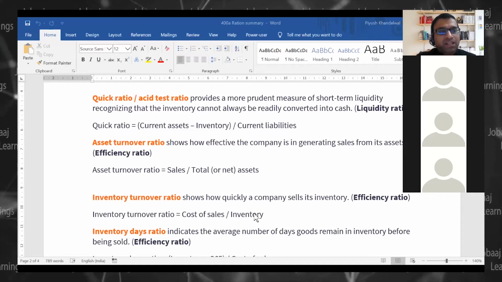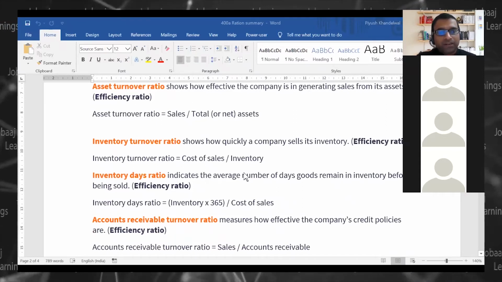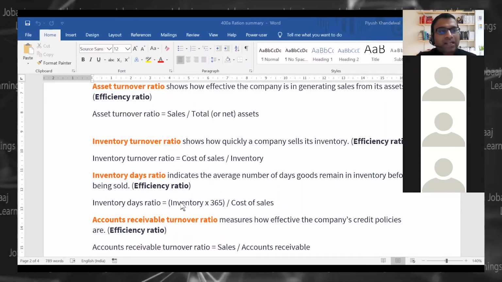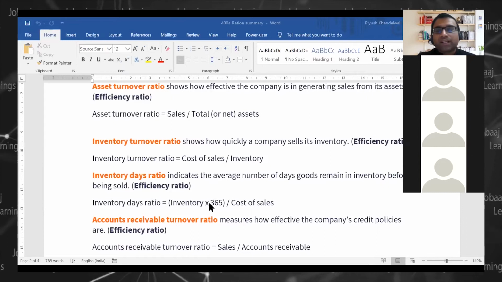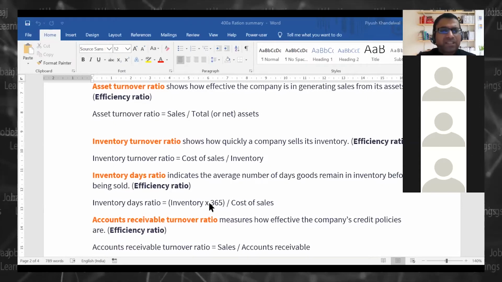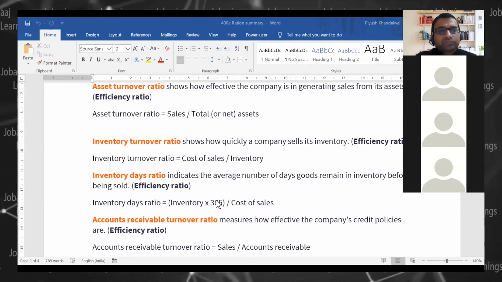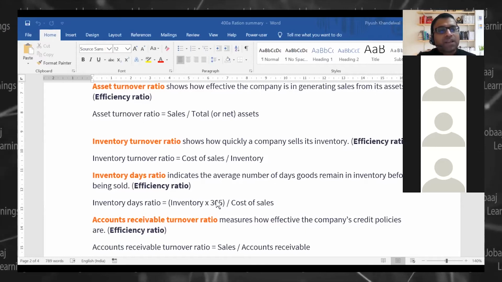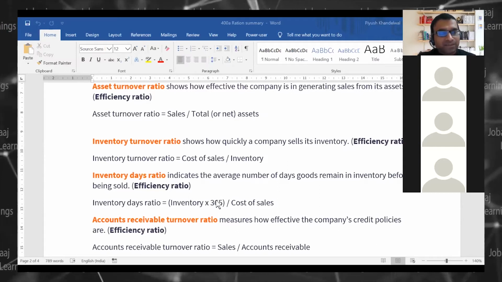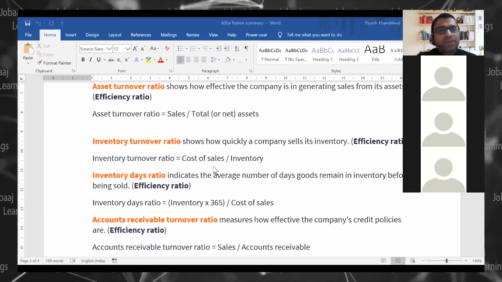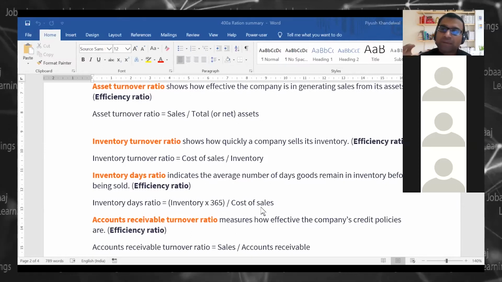It comes as a number, that how many times and how quickly you rotate your inventory. But when we do our analysis, the inventory turnover ratio in days is a more appropriate, more readable measurement, I would say. When we talk about accounts receivable, accounts payable, and inventory turnover ratio, we will talk about ratios in number of days. Then the formula becomes reverse: inventory into 365 by cost of sales. It will give you some number of days.